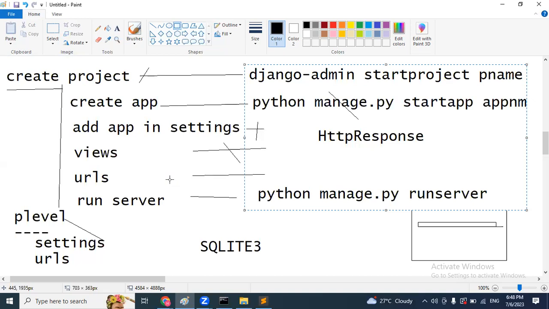When you are going to practice Django, first open the document and just copy and paste, so that you will know what steps we have to follow. After that, you can start your own application. So this is our overview.